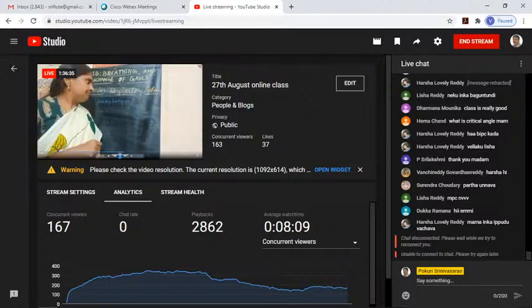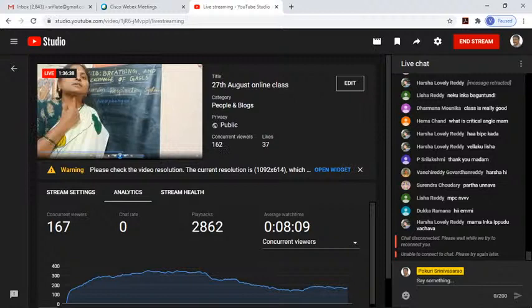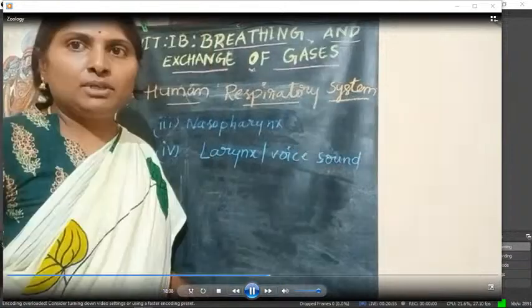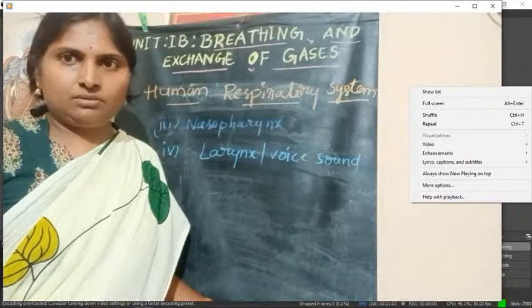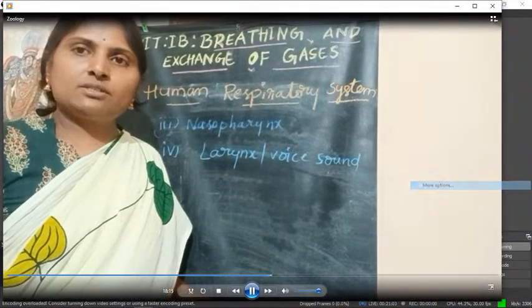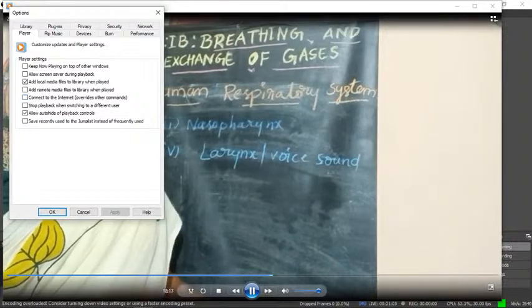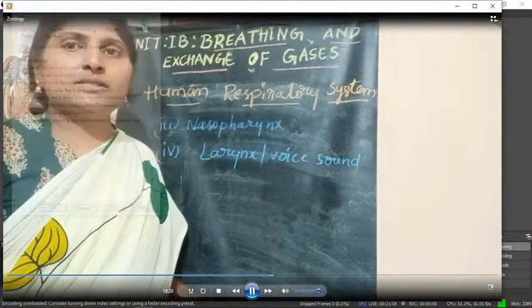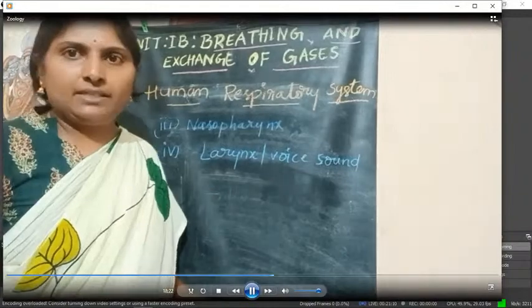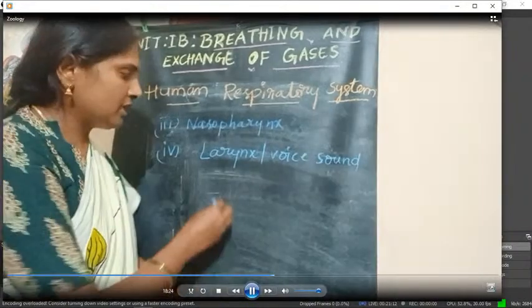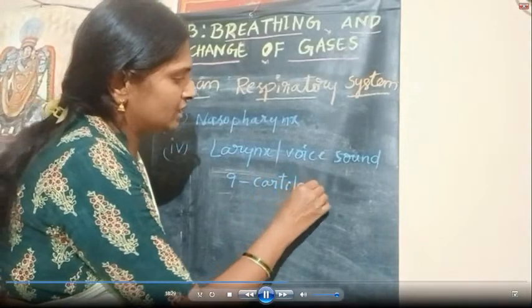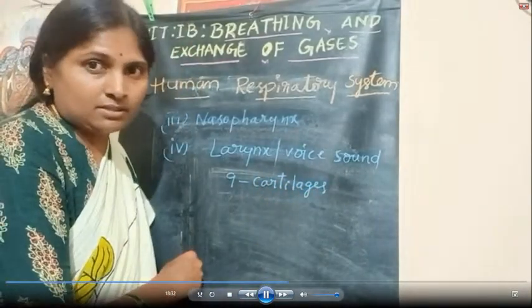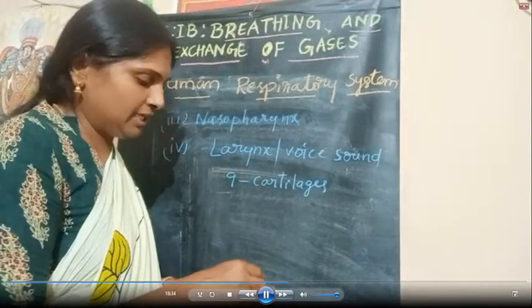So larynx, which is also called as voice box or sound box, because larynx can produce sound. Larynx is a cartilaginous box which can produce sound. Hence, this is also called as voice box or sound box. The wall of the larynx is supported by 9 cartilages.